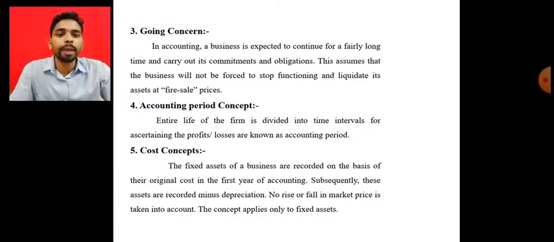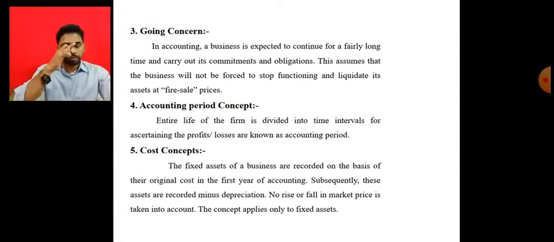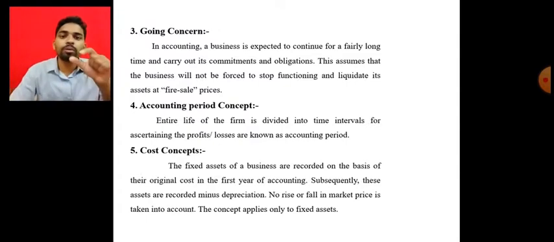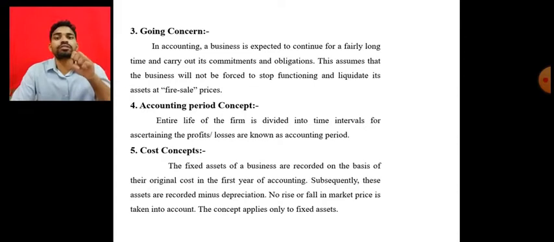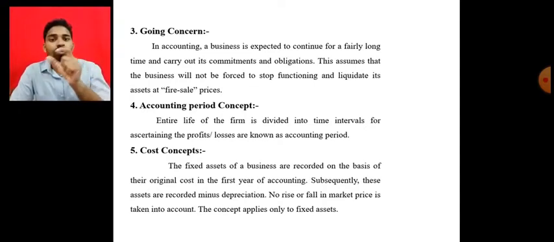The concept applies only to fixed assets. So in the books of accounts, we have to maintain the cost of machinery, the value at which we purchased the fixed asset. We have to use the cost of the assets.